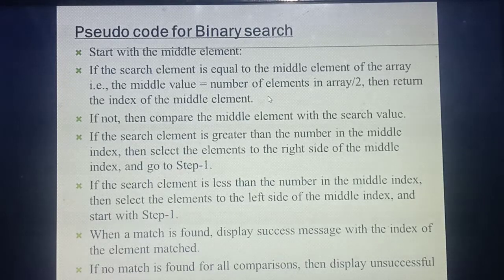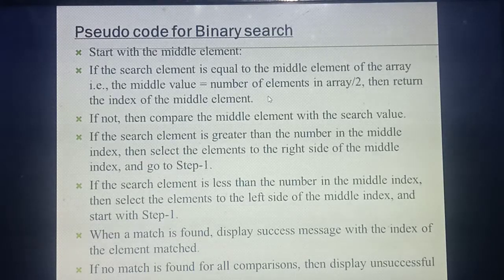So you are searching, and at that time your search key value is found. When you get the search key value, you need to display a success message. So the algorithm will display a success message. This element will match and you will get the index value of that element as an output. If you compare everything and no match is found, you will get an unsuccessful message displayed.